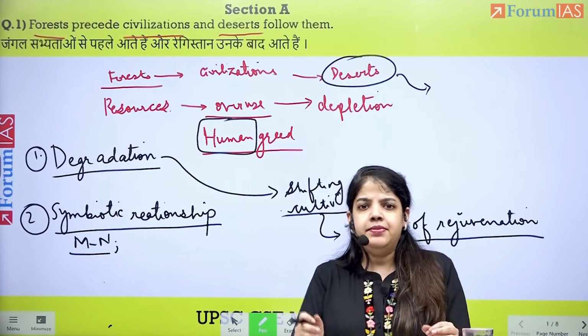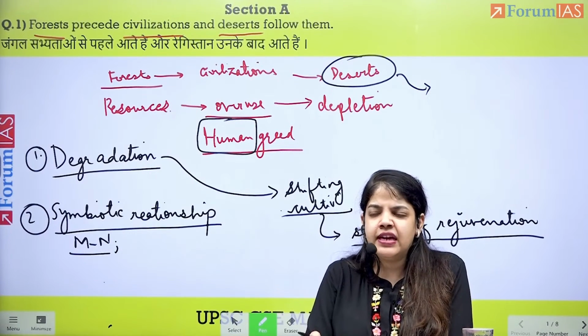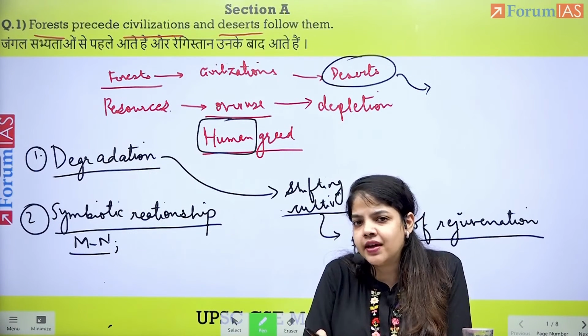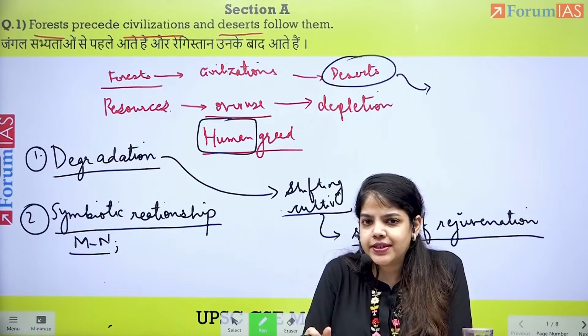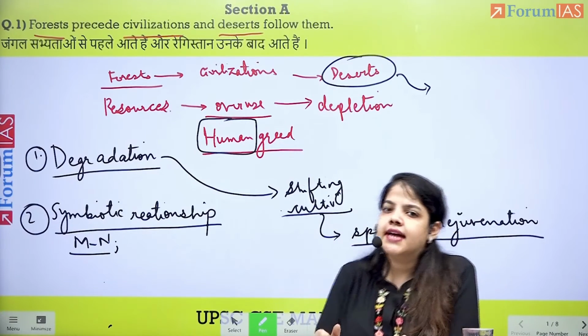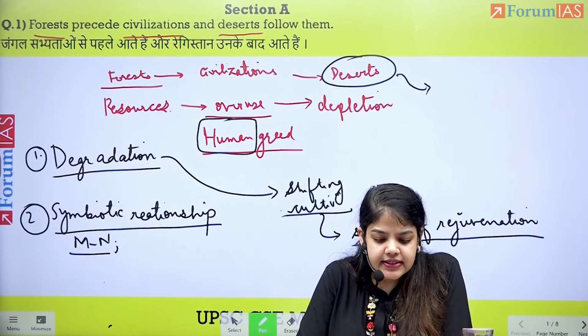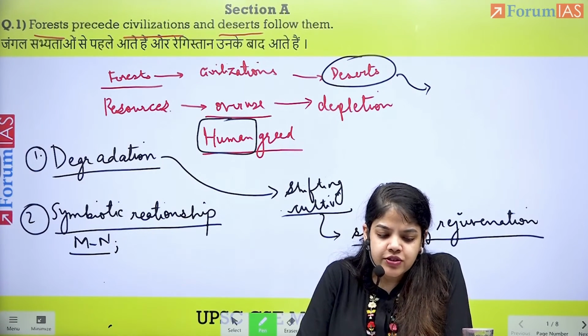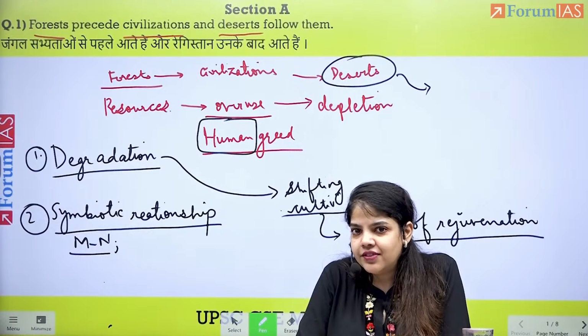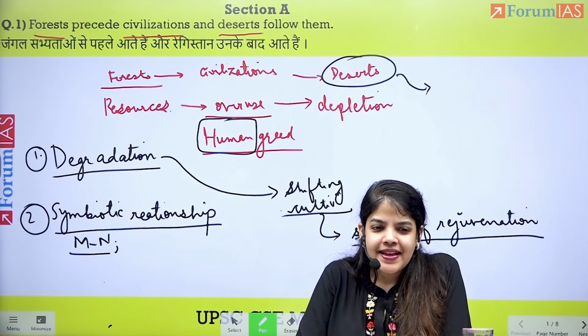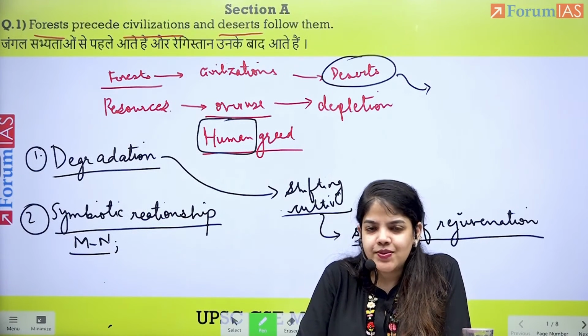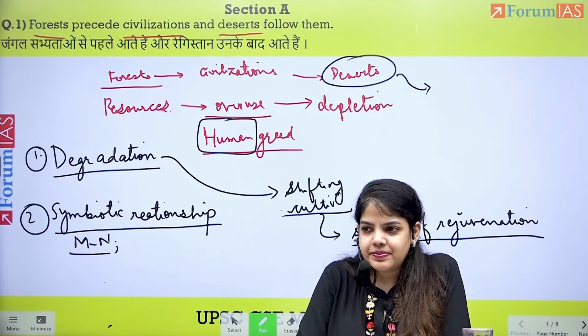When I say unable to support human population, we can also discuss Project Nicobar and the controversy around it. That could be your next argument. When we talk about forests, civilization and deserts together, one of the two regions in India particularly which come to mind are Andaman and Nicobar Islands as well as Arunachal Pradesh.